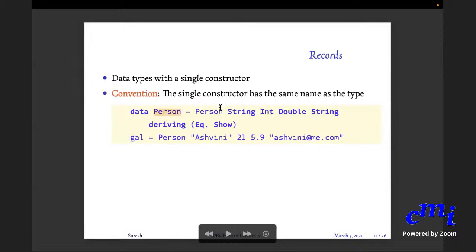Even this is a little too obscure, because what do I mean by string int double string? There are ways in which you can make it better, but at least by making it a data type, you will understand your program when you read it later. Also, this is a new type. It will not match a 4 tuple. Person is its own type.